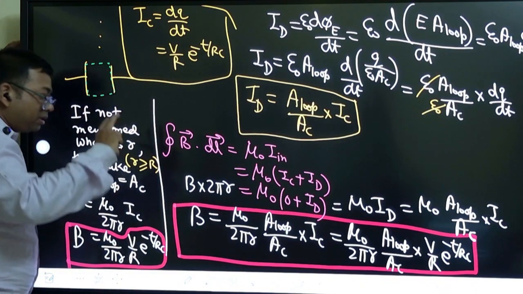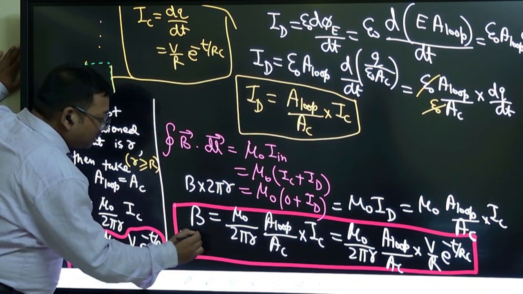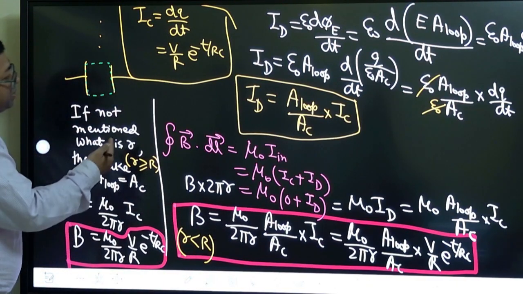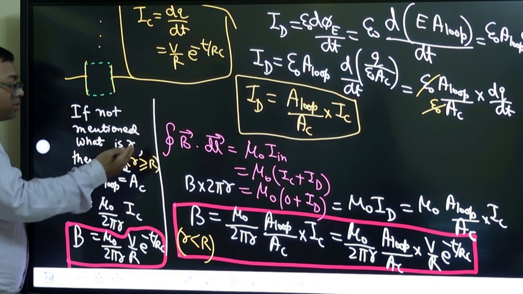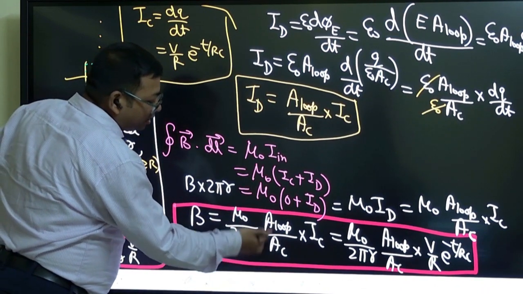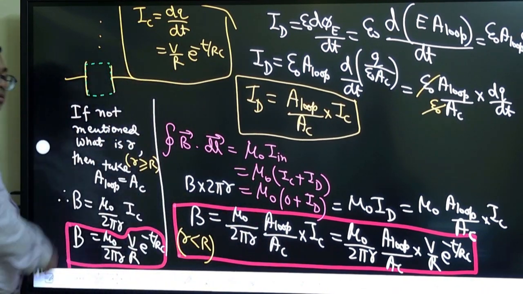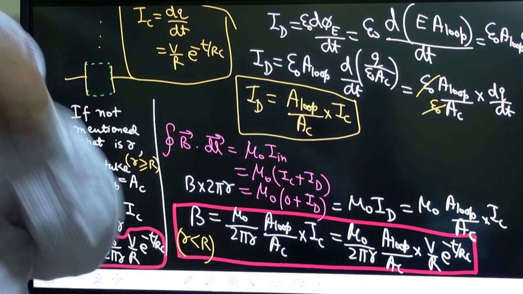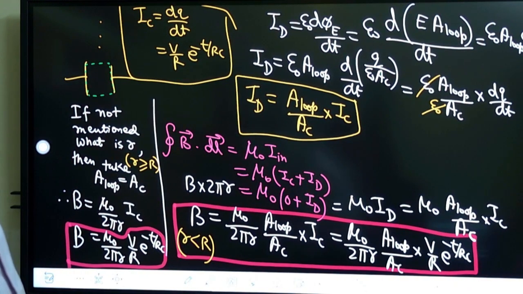If it is within the region of the capacitor, it means r less than capital R, you use the earlier formula. But if r is greater than or equal to capital R, you use this formula, because the loop area and the capacitor area become equal. Clear? All of you have understood this.